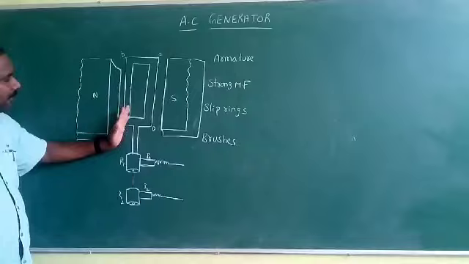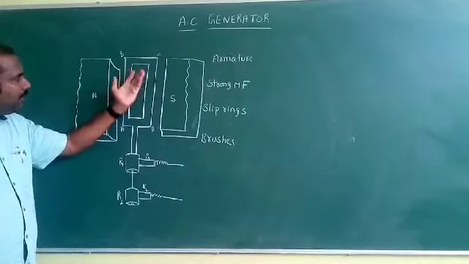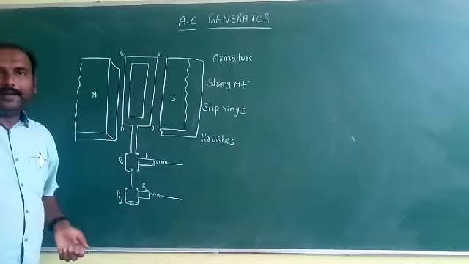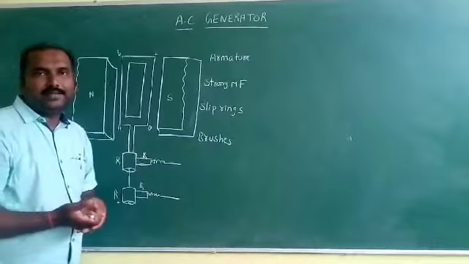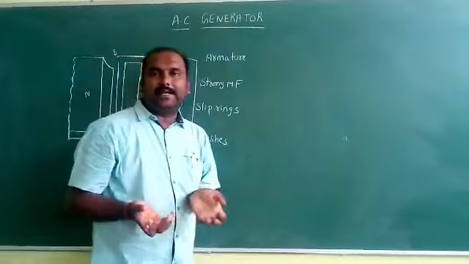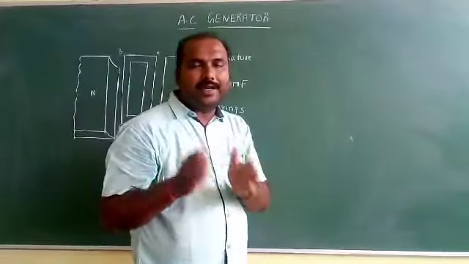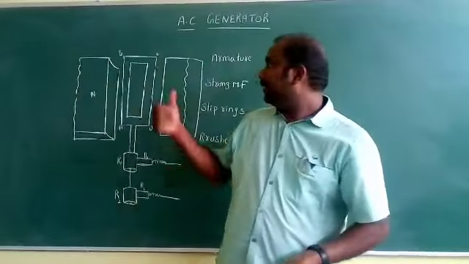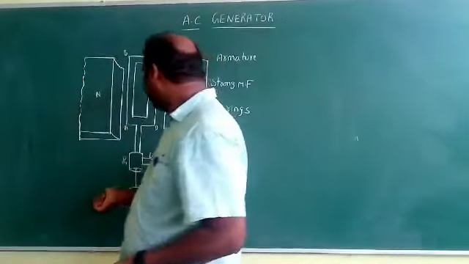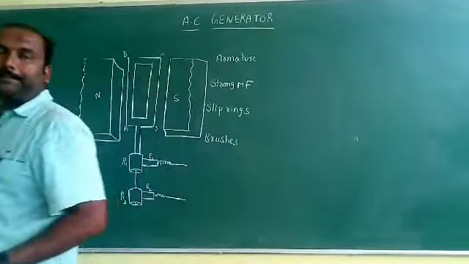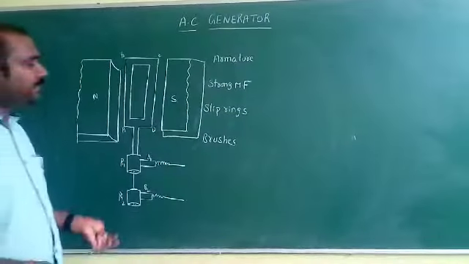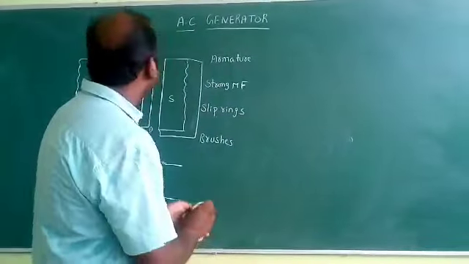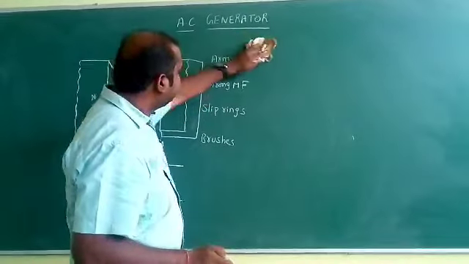Now that is the principle: every time the coil rotates between this strong magnetic field, the magnetic flux changes. Because of this change in magnetic flux, induced EMF and induced currents are produced, through the slip rings and brushes. Now we see the theory of this AC generator.